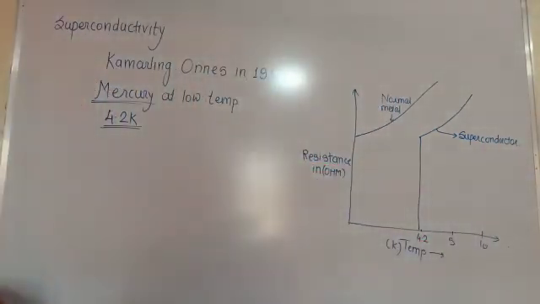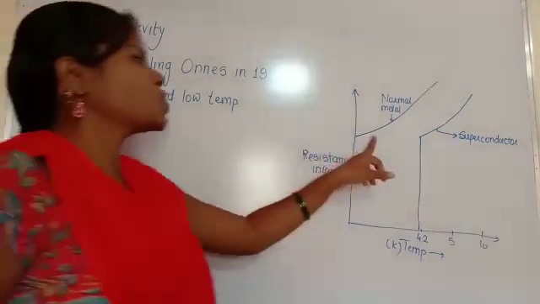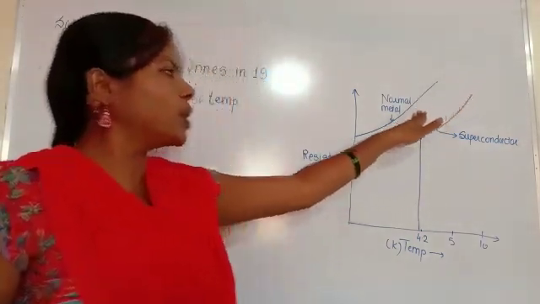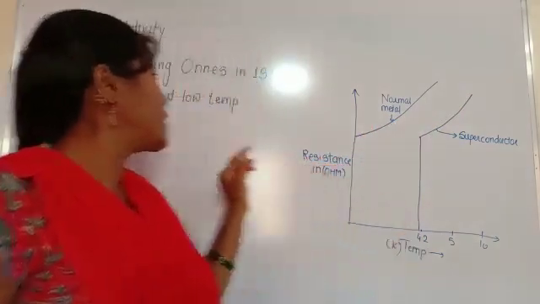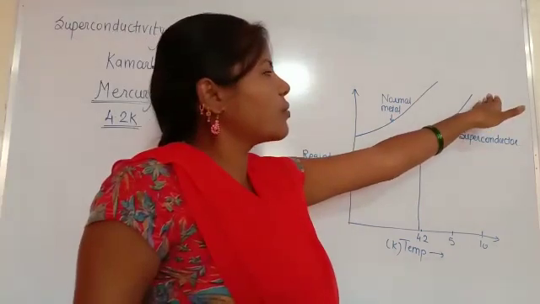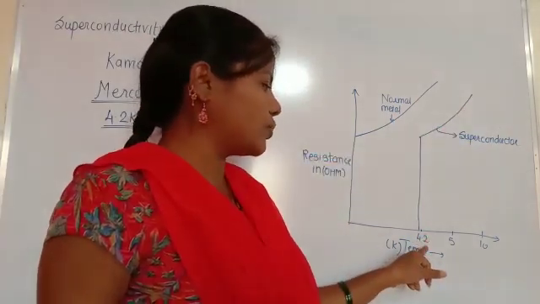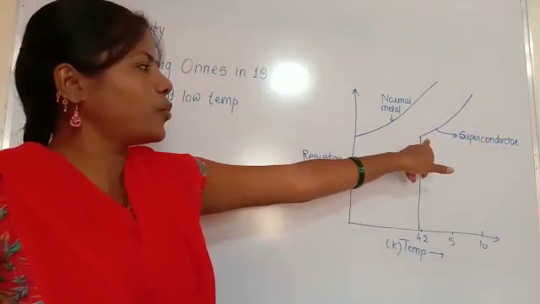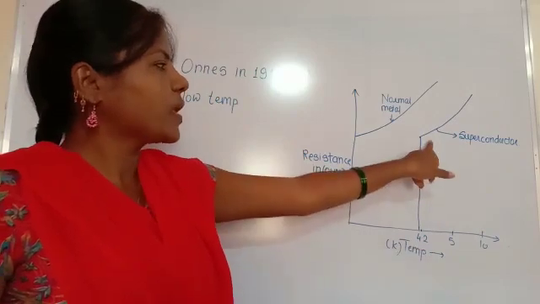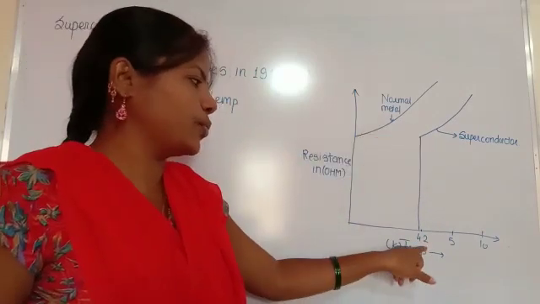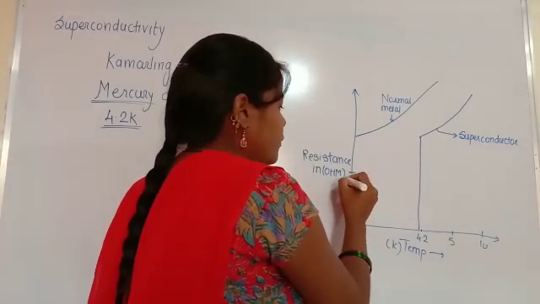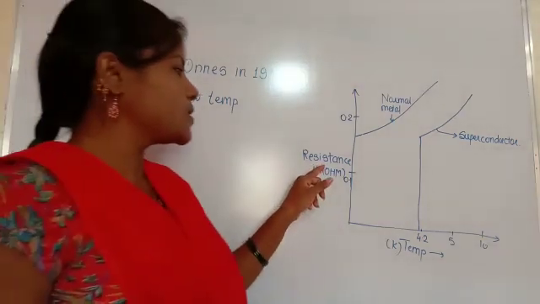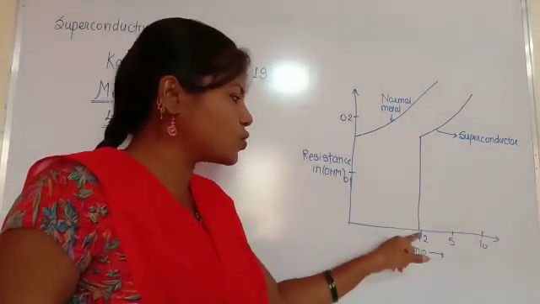See the difference between a normal metal and a superconductor. A normal metal decreases its resistance regularly, as shown in the figure, but for mercury, when the temperature is above 4.2 Kelvin, the resistance gradually decreases up to this point, and when the temperature reaches 4.2, the resistance of mercury suddenly drops to zero.